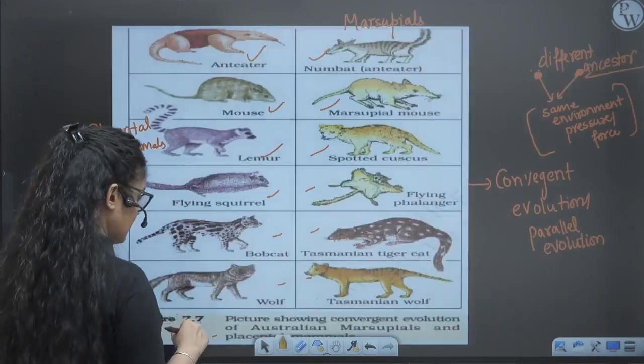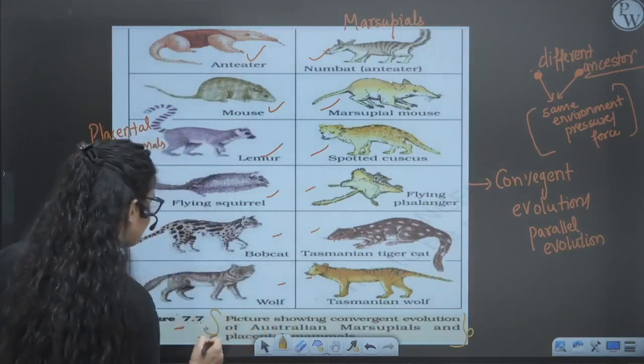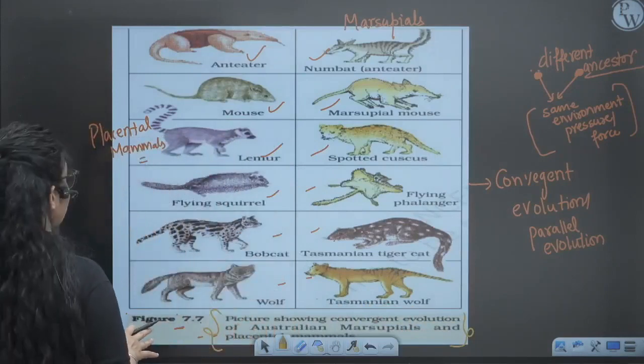So this is convergent evolution, right? Not adaptive, but yeah, convergent evolution that you have to remember.